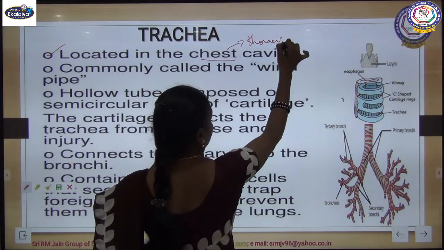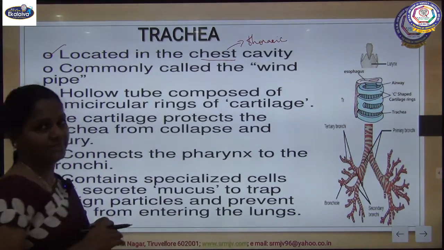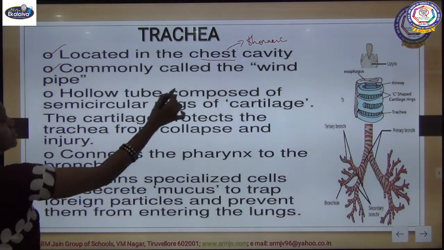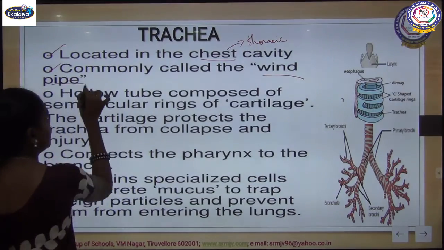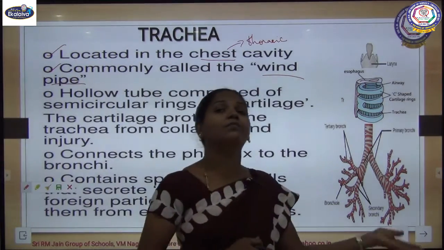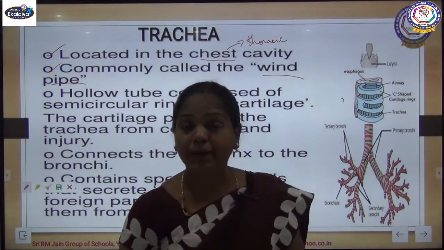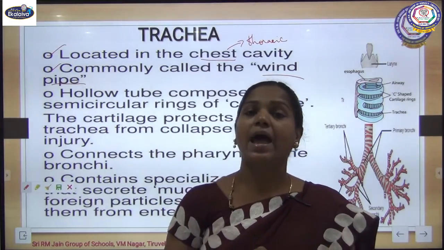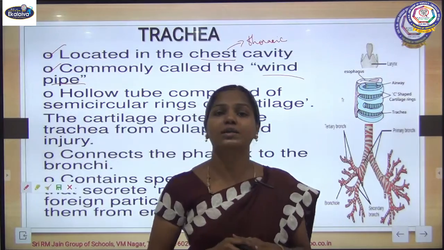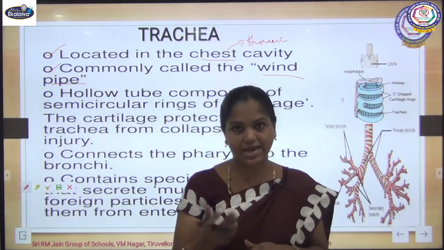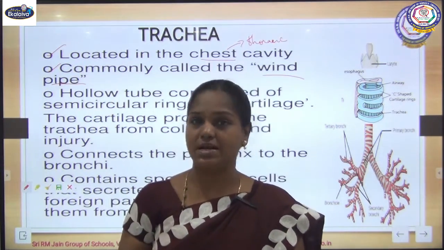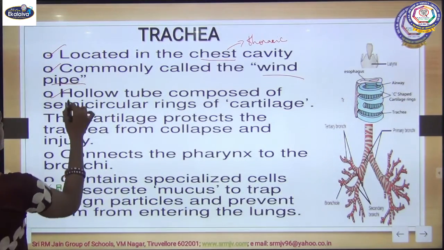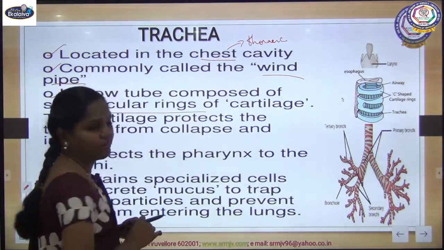Commonly the trachea is called the windpipe. We call our esophagus the food pipe, as it carries food from the mouth into our stomach, and the trachea the windpipe, as it carries wind into the lungs. This hollow tube is composed of semicircular rings.